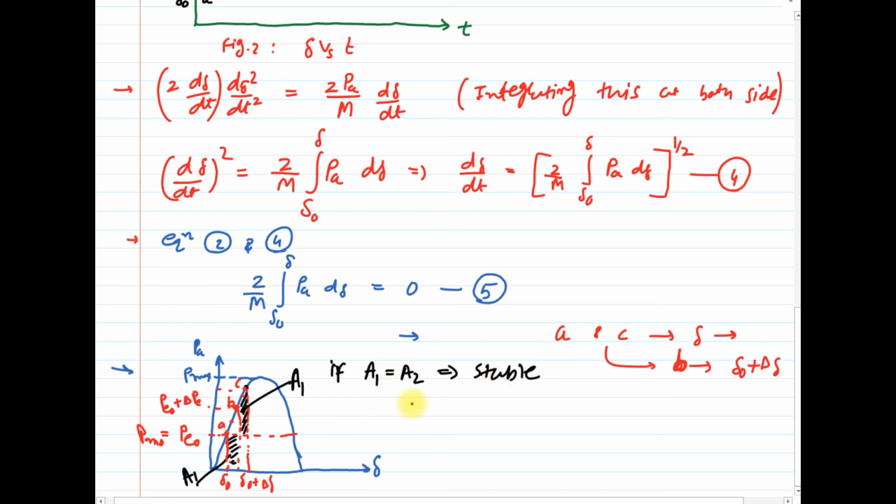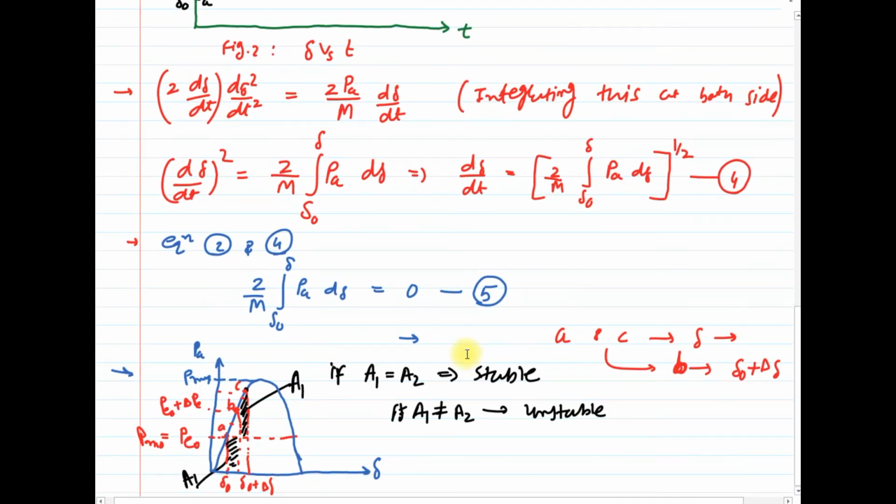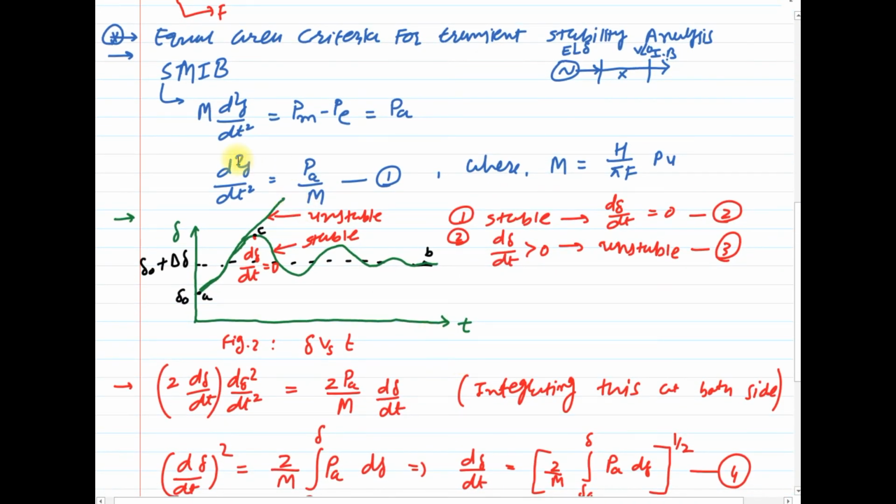And if A1 is not equal to A2, that means the acceleration area does not equal the deceleration area, then the system is in unstable operation. That means the angle delta goes on increasing without any bound, the system will be unstable and the machine will lose synchronism, that means in an out of step condition. Clear? So I hope you have understood the concept of equal area criteria.